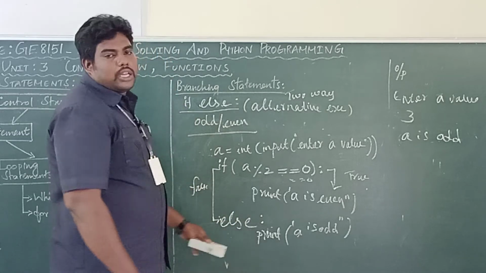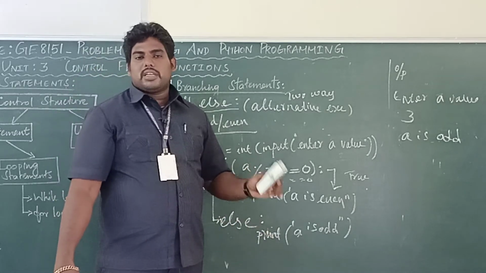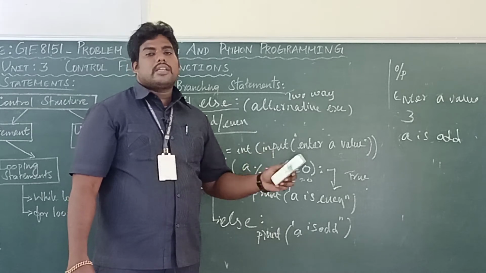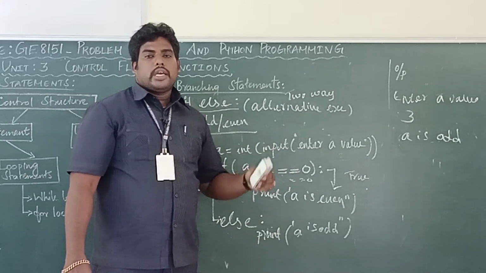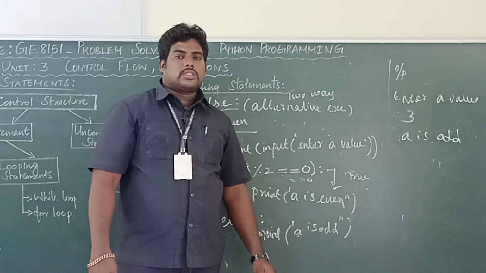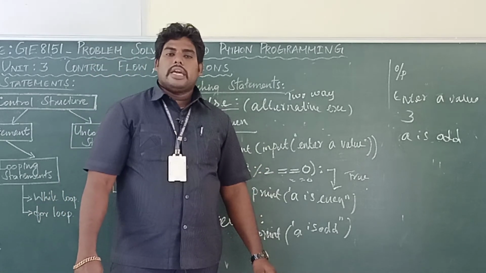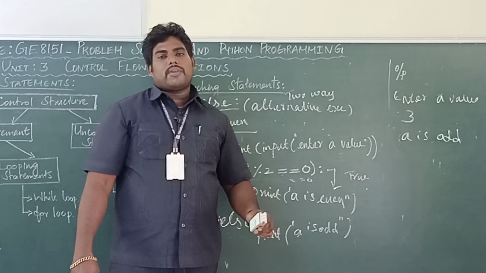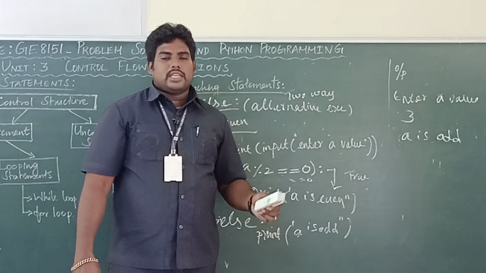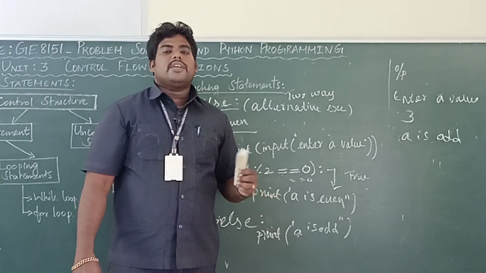Okay. So what are the things we completed? The first is the one-way statement. The second one is two-way or alternative execution. The third one is if, elif, else. The other name of this is chained conditional or multi-way if.